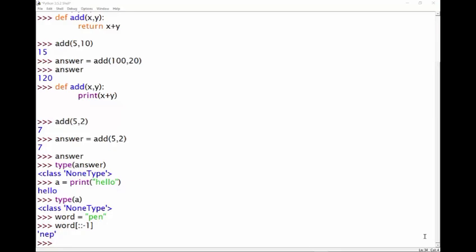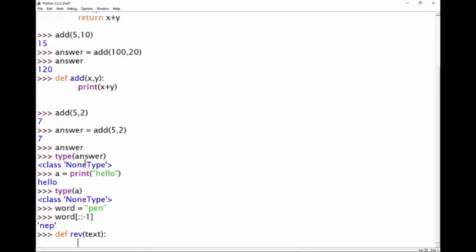How'd you get on? Did it go okay? Well, here's how I'd have done it. I'd have typed def rev, and we're going to take in a parameter called text, like I said. So we're going to type in there text. Remember, this can be called whatever we want. This could be called bananas, right? But I'm going to call it text. So what we're going to do, if I just typed text[::-1], that's good enough, but we want to get the value out, okay? So we need to return the value, not print it.